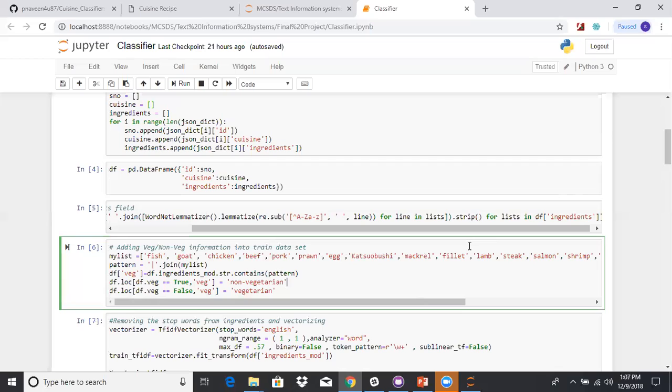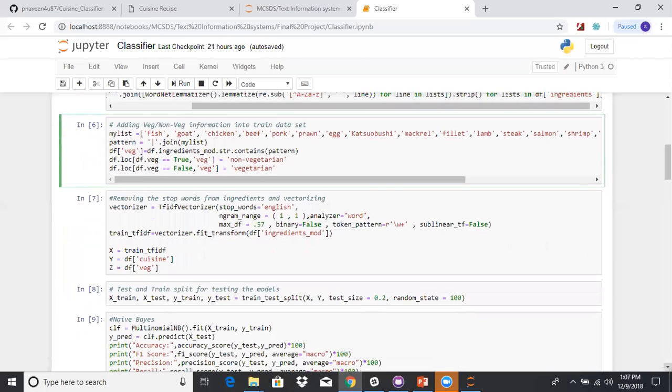If not, we have marked it as vegetarian, so that this particular data set can be used to train the model to classify the dish type. So once that is done and the data is ready, we have to use that to train the model. As I mentioned, it is a mathematical model. We have to convert all the text, articles, or words into either a vector or a matrix.